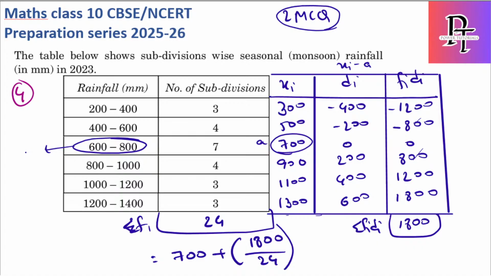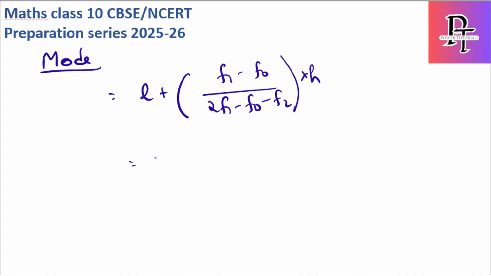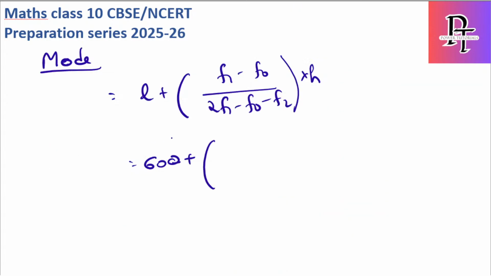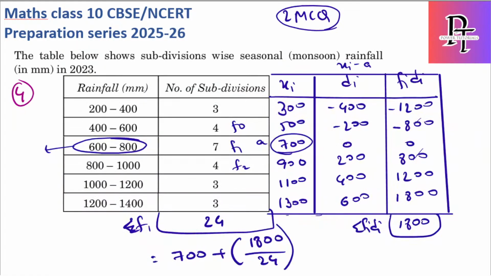So for mode, the L value is 600. This one is F1, this is F0 and this is F2. So 7 minus 4 by 2 into 7 minus 4 minus F2. What is the F2 value?